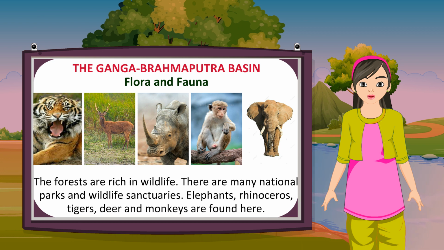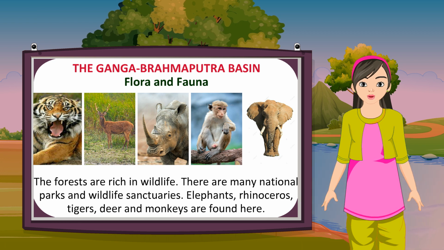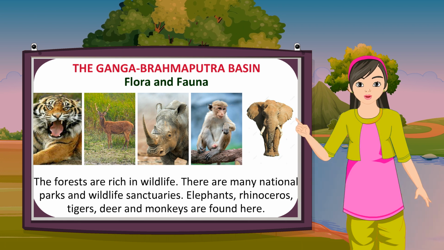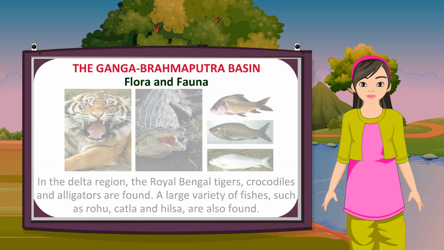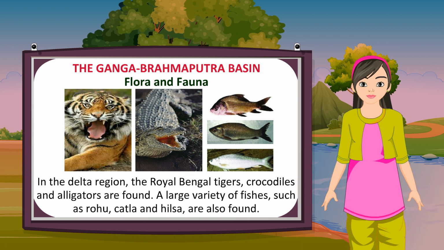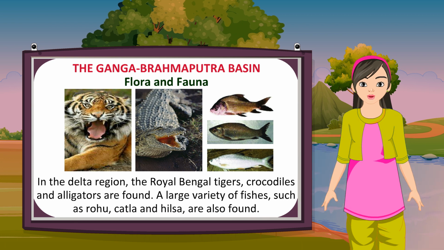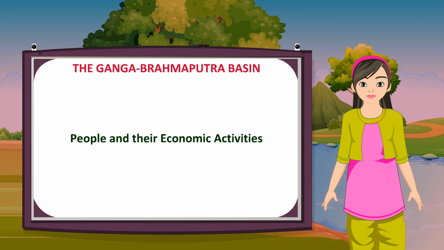The forests are rich in wildlife. There are many national parks and wildlife sanctuaries. Elephants, rhinoceros, tigers, deer and monkeys are found here. In the delta region, the Royal Bengal tigers, crocodiles and alligators are found. A large variety of fishes, such as rohu, katla and hilsa, are also found.